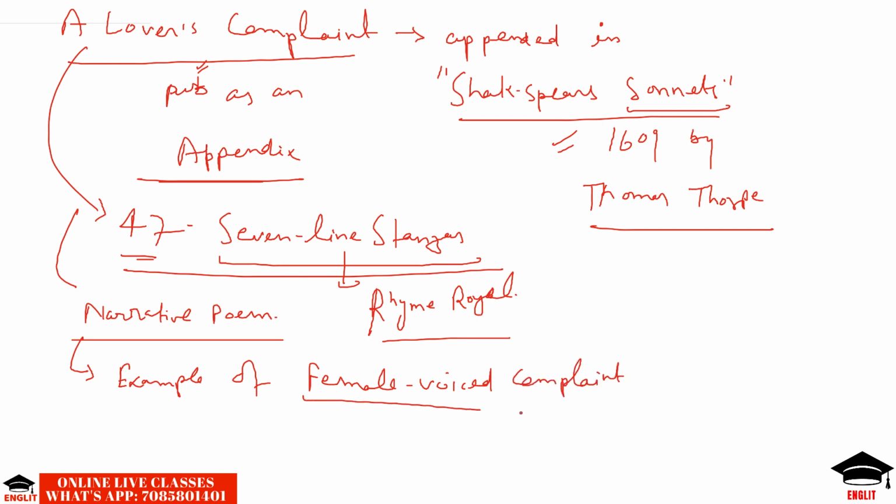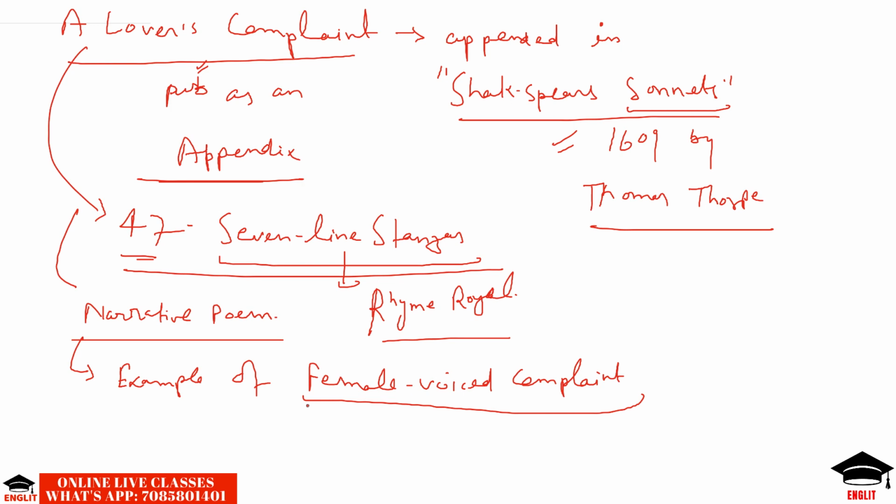Actually, this was the Tudor tradition, or the Elizabethan tradition, to compose love poems. Basically, a lover or a beloved was woebegone, crossed in love, deceived in love, defeated in love, disappointed in love, and then the lover or the beloved would complain, and the poem narrates his or her complaint. So, following the tradition, Shakespeare also wrote this complaint.